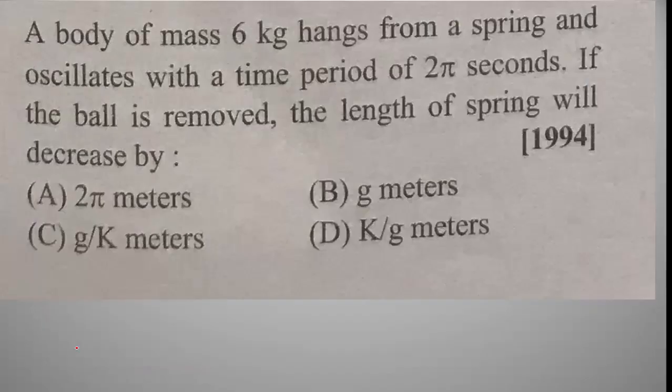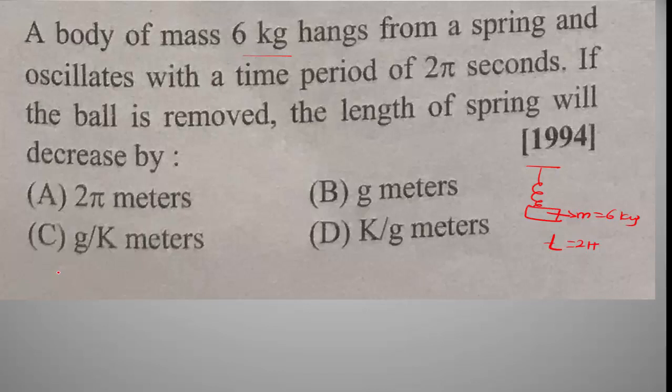And the next problem is: a body of mass 6 kg hangs from a spring. Suppose this is the spring and a body of mass m equal to 6 kg hangs from it and oscillates with a time period T equal to 2 seconds. If the body is removed, the length of the spring will decrease by?